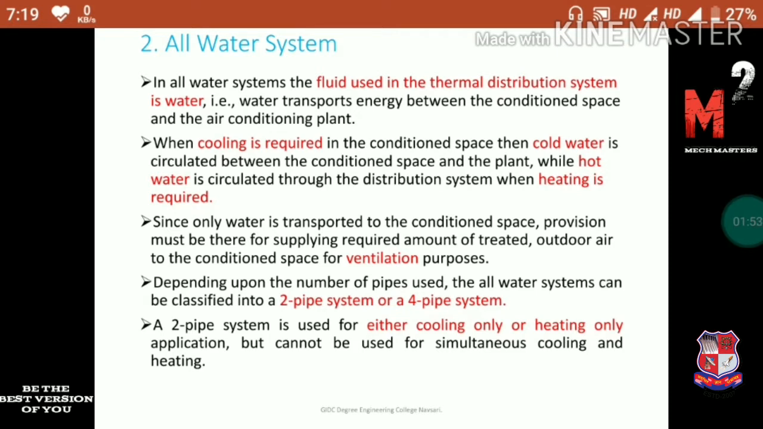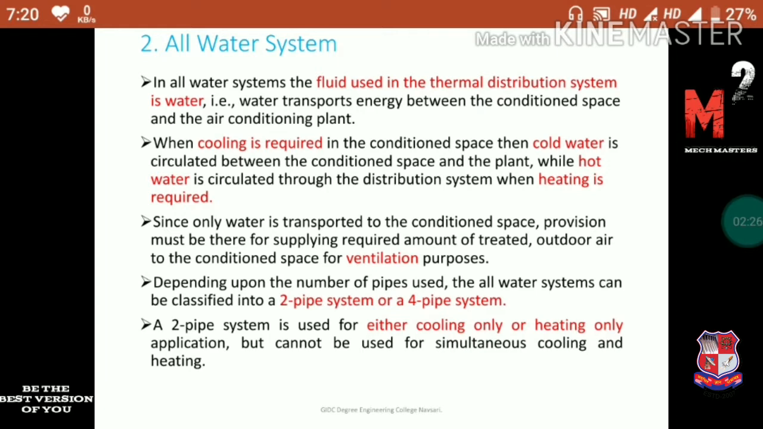Since only water is transported to the conditioned space, provision must be there for supplying the required amount of treated outdoor air to the conditioned space for ventilation purposes. Here we require a separate arrangement for ventilation, because in all air system we provide ventilation by adding fresh air to the recirculated air. Here we just transfer the cold or hot water, so we have to provide a separate ventilation system to provide fresh air and maintain the air quality.